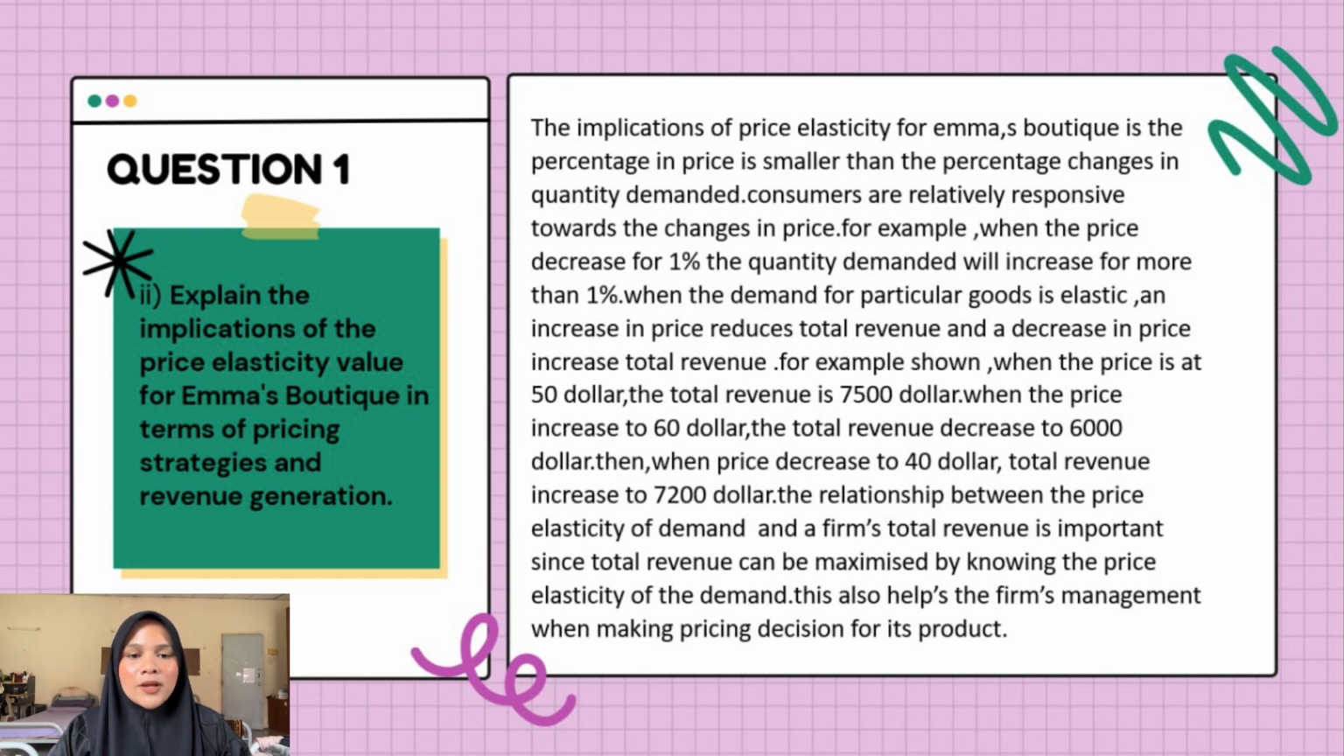When the demand for a particular good is elastic, an increase in price reduces total revenue and a decrease in price increases total revenue. For example, when the price is $50, the total revenue is $7,500. When the price increased to $60, the total revenue decreased to $6,000. Then, when price decreased to $40, the total revenue increased to